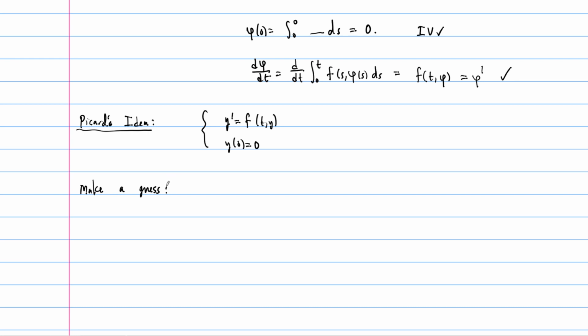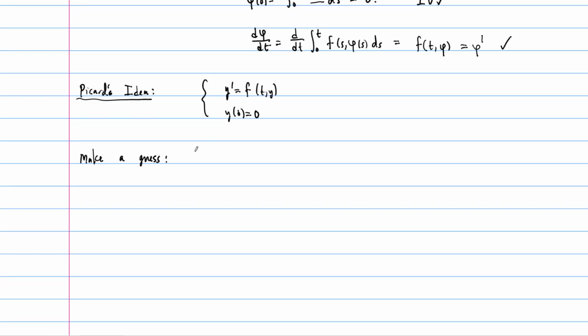So I'm going to pick a very poor guess, right? So the idea here is that we need to satisfy two things. We need to satisfy the initial value, and we need our function to satisfy the differential equation. So here's what we'll do. We will take our initial value and make this our primary thing that we want to satisfy. So we'll make our initial guess, phi 0 of t, just equal to the 0 function. All right, and this automatically, of course, satisfies the initial condition.